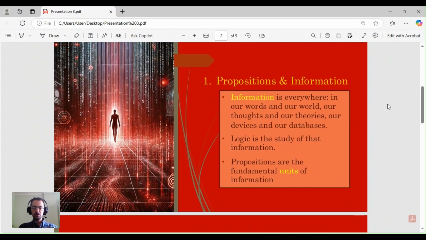What can we say about propositions and information? Let's remember that information is everywhere in our words and our world, our thoughts and our theories, our devices and our databases. And logic is the study of that information, and propositions are the fundamental units of information.